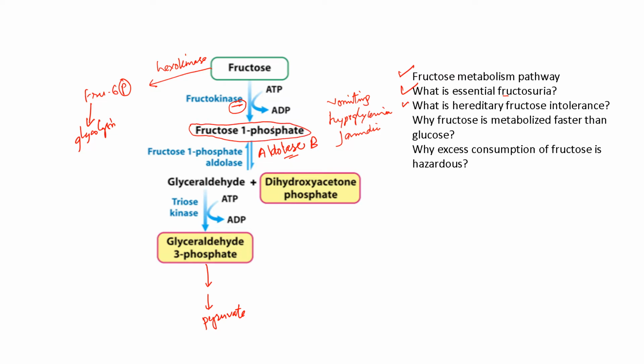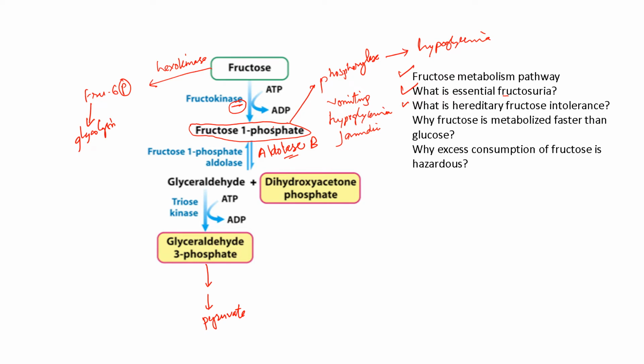This fructose 1-phosphate can inhibit the phosphorylase enzyme, which is the most important enzyme of glycogenolysis. Therefore, there will be hypoglycemia. This hypoglycemia can be explained by the inhibition of phosphorylase.